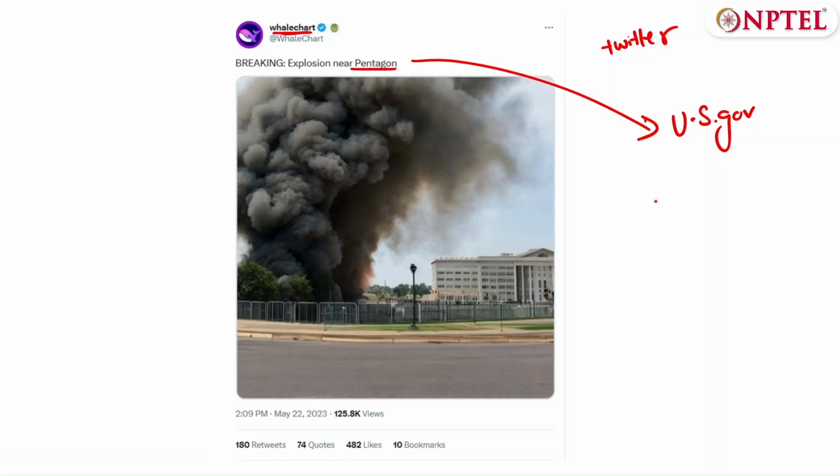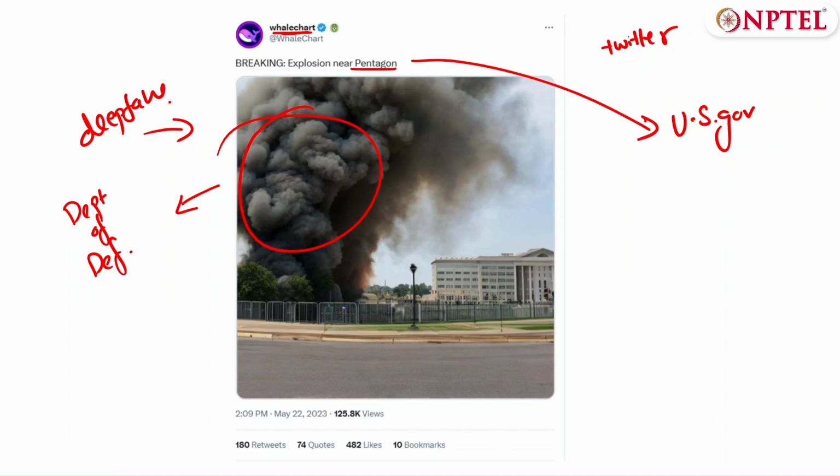And essentially, this user Whale Chart had posted a photo of an explosion happening near the Pentagon, which caused basically a nationwide panic, because this is a very important government building, and an explosion happening near that is seriously a big deal. Luckily, shortly after, the Department of Defense came in, and they basically refuted it, saying that this is a deepfake image, and there was no explosion near the Pentagon.